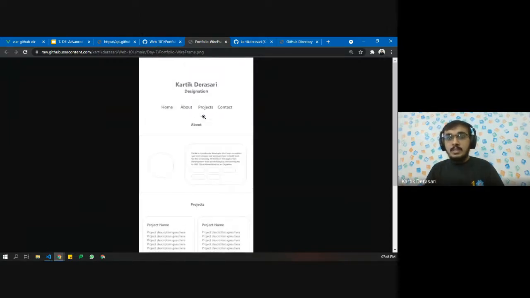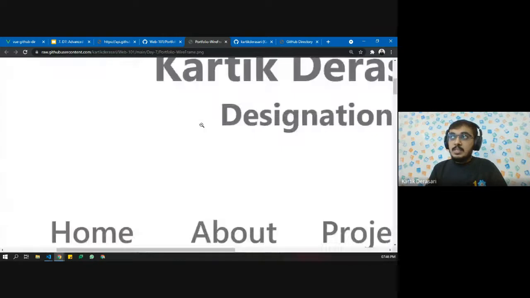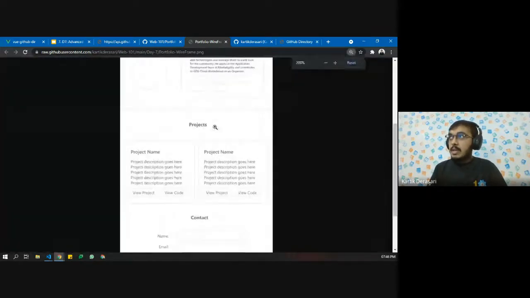So wireframe is not the actual design, but a basic template. It is a basic structure of how your website should look. So here you can style this using different fonts. You can add different colors, different pictures, background images, and you can also add animations. So now let's see how it looks basically.